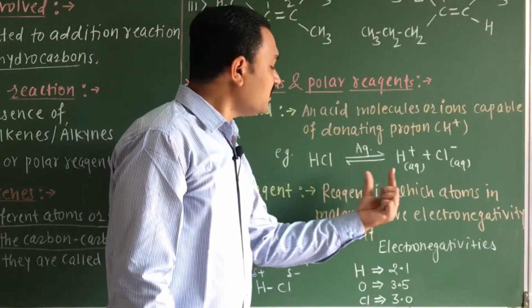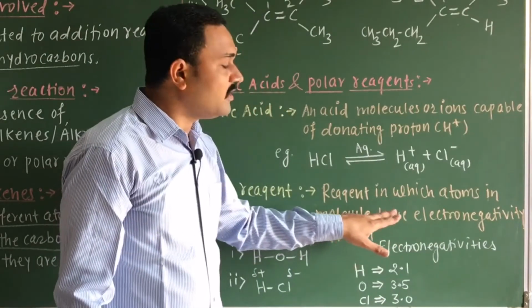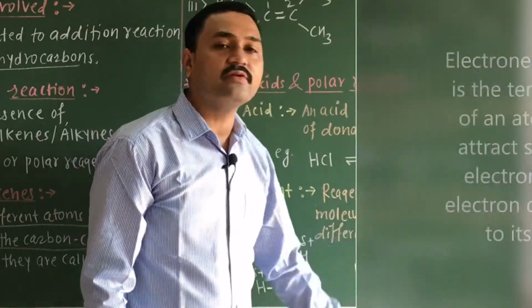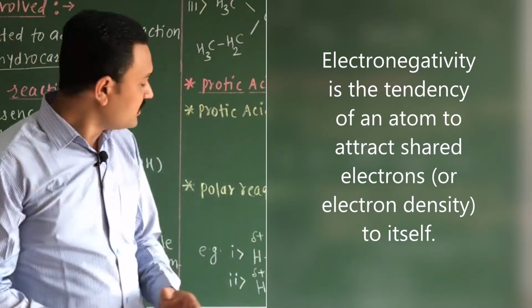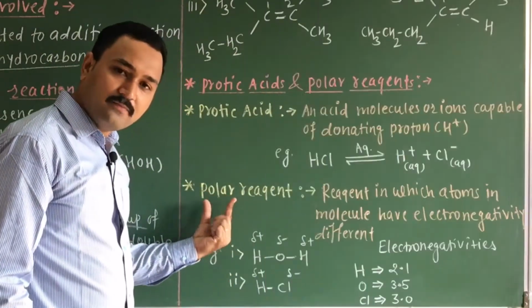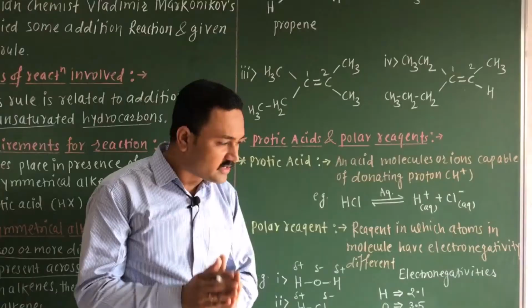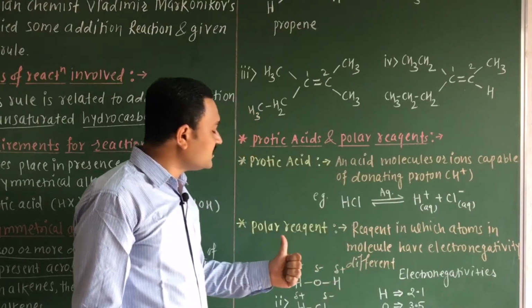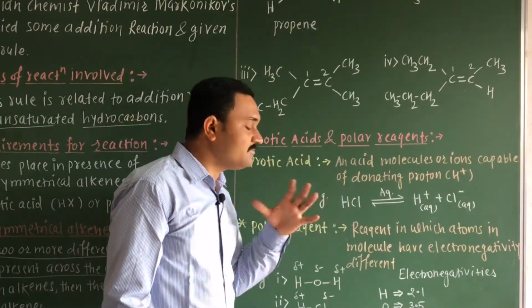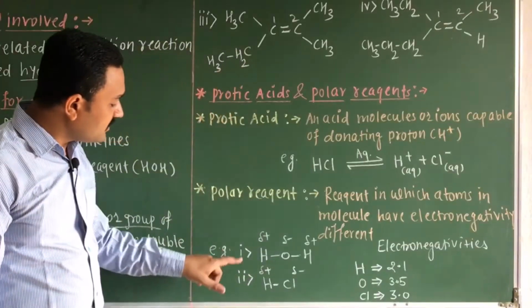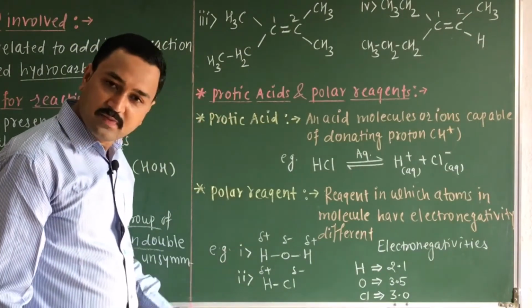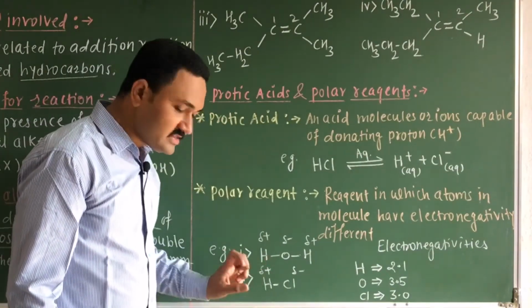Now let us consider the polar reagent. A reagent in which the atoms in a molecule have an electronegativity difference, due to which they create a polar nature, also known as polarity, is known as a polar reagent. For example, here I have taken two different examples, water as well as HCl.